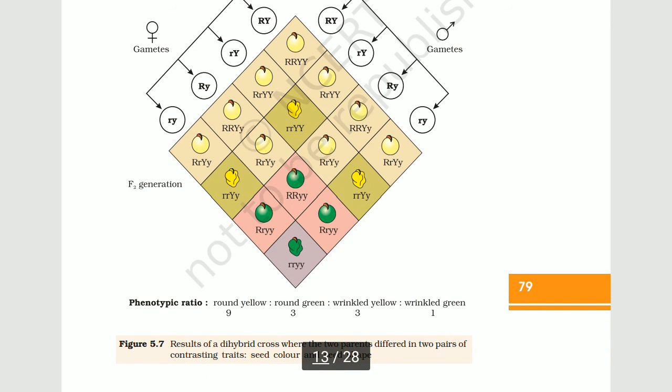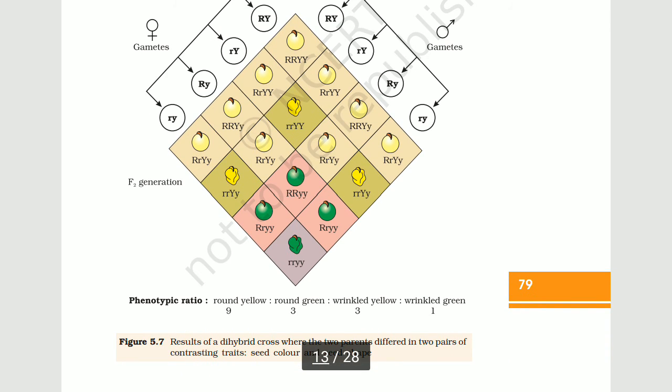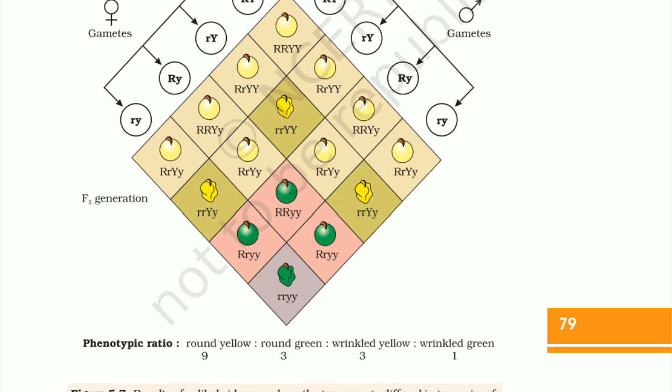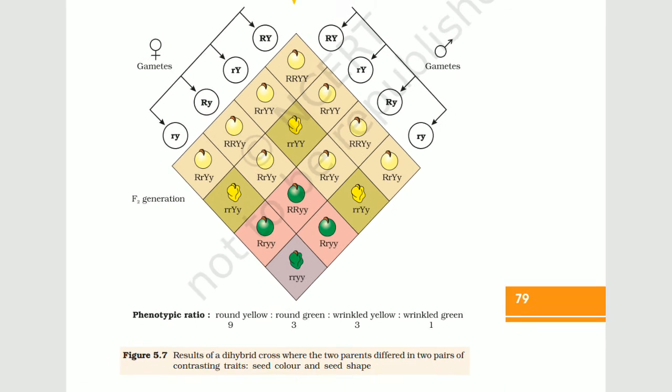Thus, we find that in the F2 generation, four types of phenotypes were obtained, that is round yellow, round green, wrinkled yellow, and wrinkled green. The ratio between round yellow, round green, wrinkled yellow, and wrinkled green was 9:3:3:1.